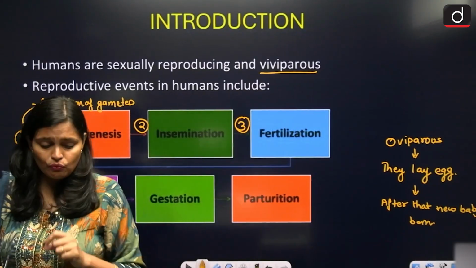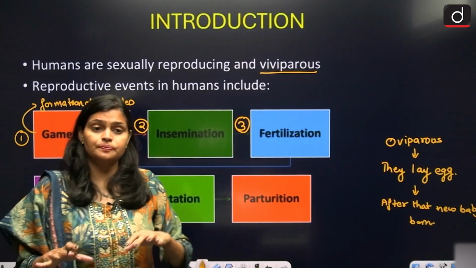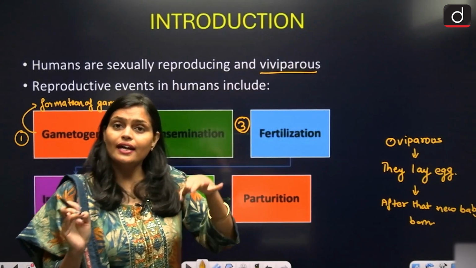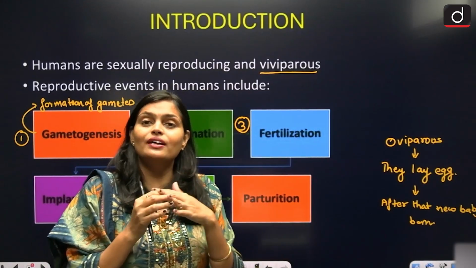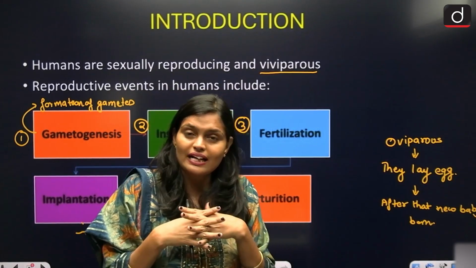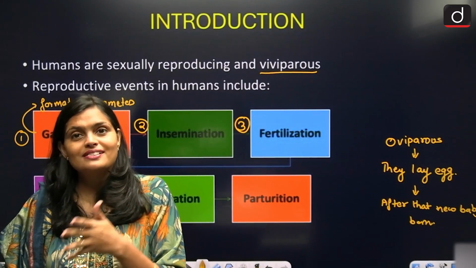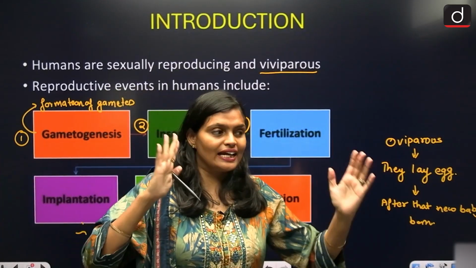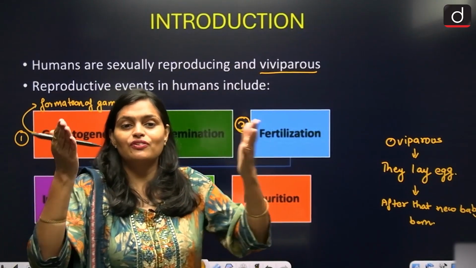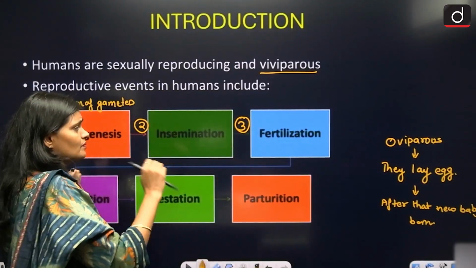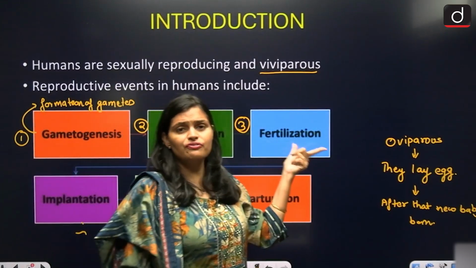fertilization. What do you mean by fertilization? Once the egg and the sperm fuse together, they form a zygote. This process is called fertilization.